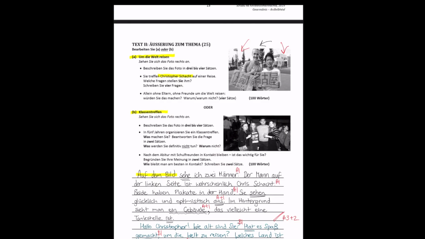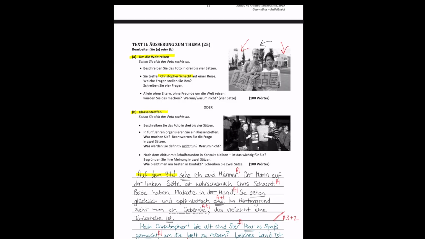So this brings us then to the final section of this class, which is common pitfalls. And with the Äußerung zum Thema, there aren't really that many common pitfalls. If I were to pick two, I would say that one is students not being able to describe the photo well. So throughout senior cycle, you should have plenty of experience of using those generic phrases, I would call them, like in the background, in the foreground, on the left hand side, on the right hand side. The man looks tired, the woman looks happy. Those kind of phrases, it's so easy for you to pick up marks and give a perfect answer to that first common question, beschreiben Sie das Foto in 3 bis 4 Sätzen. So I would say that's one common pitfall.